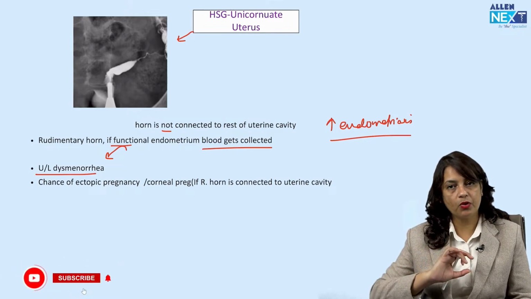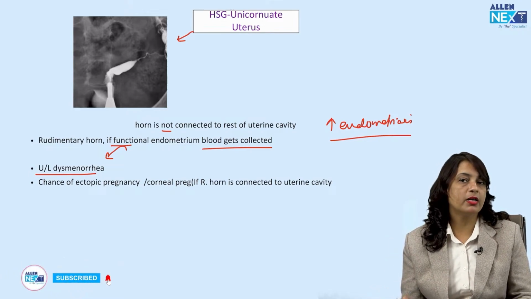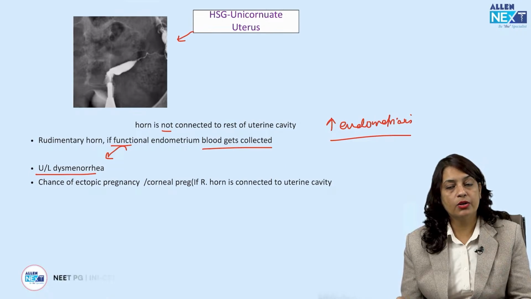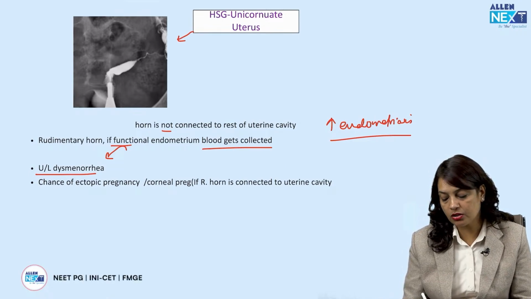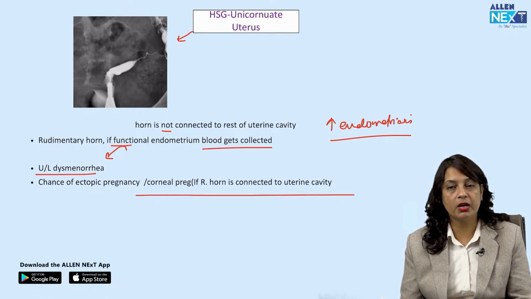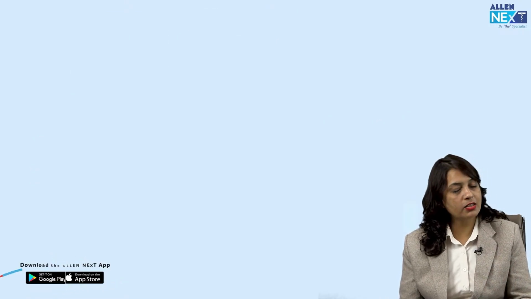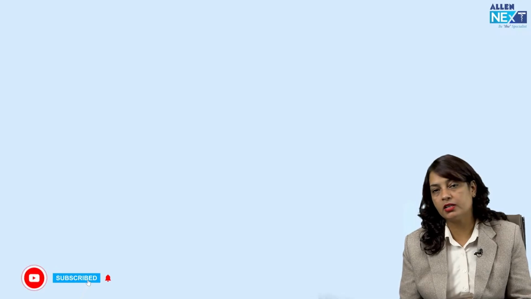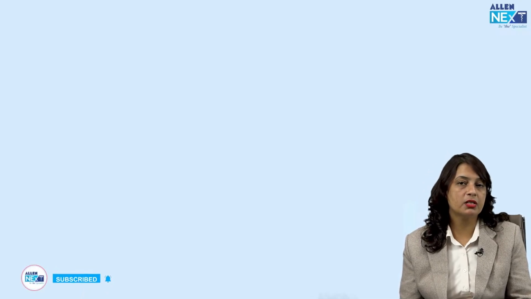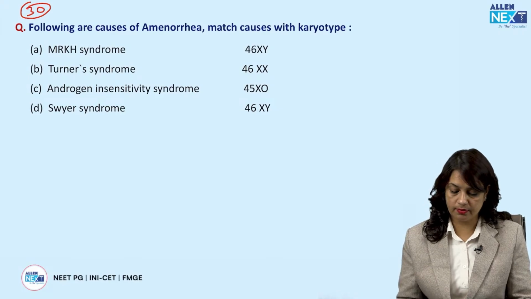Now, if the rudimentary horn is connected to the rest of the uterine cavity, then there may be a chance of ectopic pregnancy in this rudimentary horn. So these two things you should remember. And as far as the reproductive outcome is concerned, it is comparatively poor in cases of unicornuate uterus.